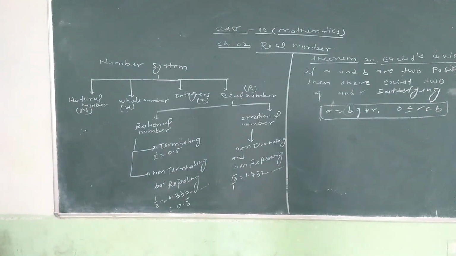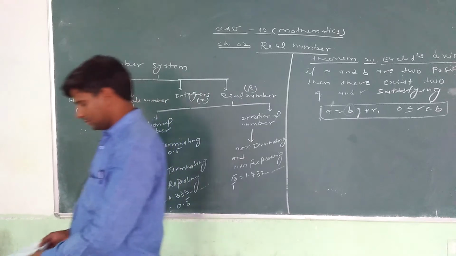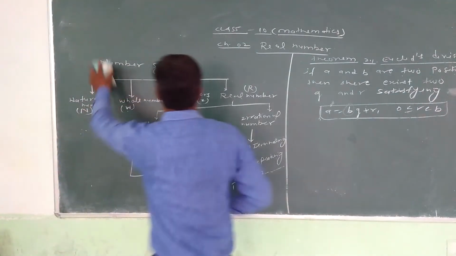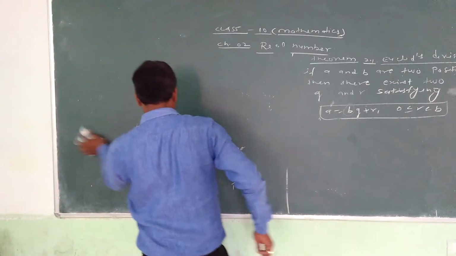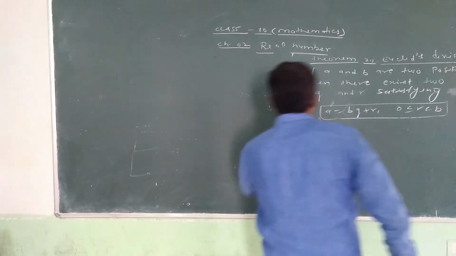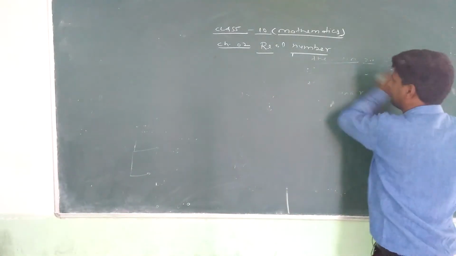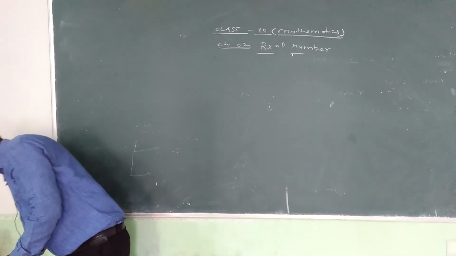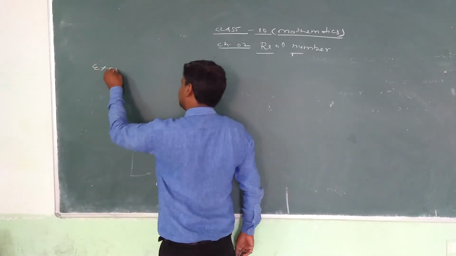What is the example? Find the HCF by using Euclid division lemma.